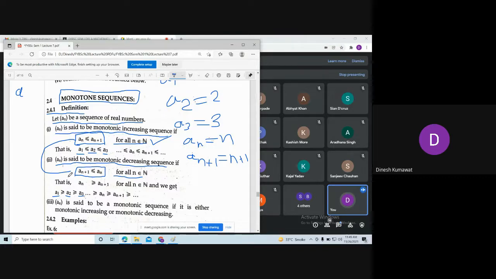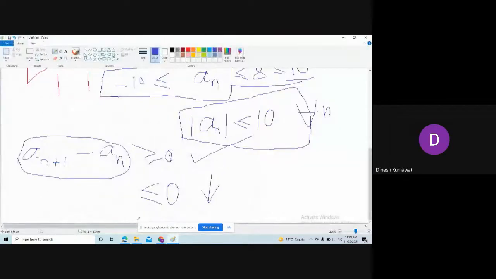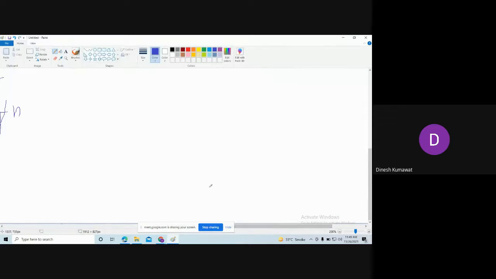Have you understood this second definition too? Yes, sir. Now can you give me an example for this second one? Can you give me an example such that this condition holds?